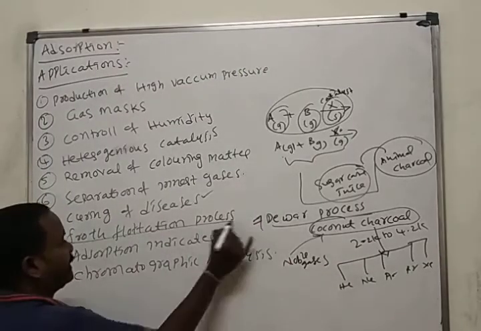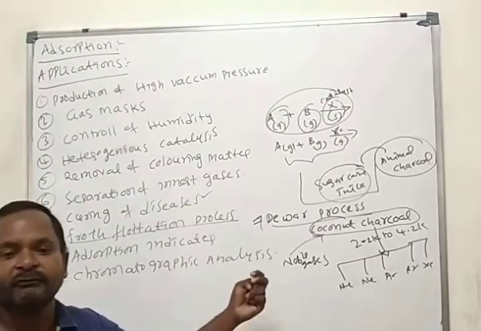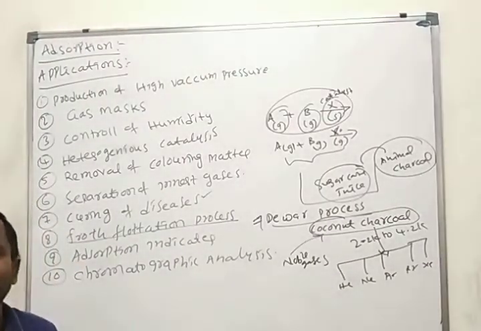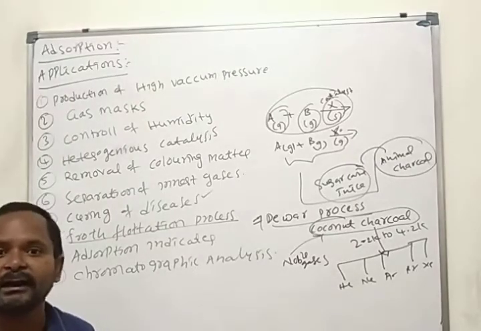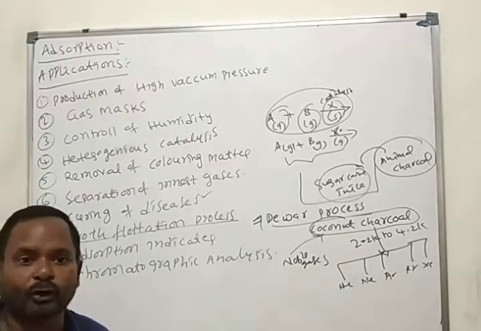Froth flotation process. Froth flotation is one of the techniques used in the extraction of metals. It is used for the removal of gangue, removal of contaminants from the ore.